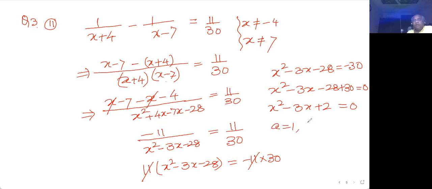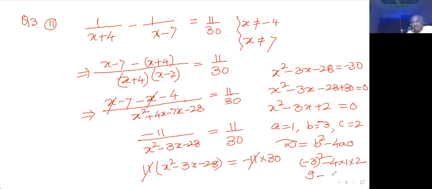Here a is 1, b is negative 3, c is 2. So if you calculate the discriminant here, b square minus 4ac, that gives you minus 3 square minus 4 into 1 into 2. This is just for checking whether the roots exist or not, real roots. 9 minus 8 is 1, which is greater than 0. So real roots exist. Real and distinct roots, real and different roots. Distinct and different are the same thing. Distinct roots are possible.